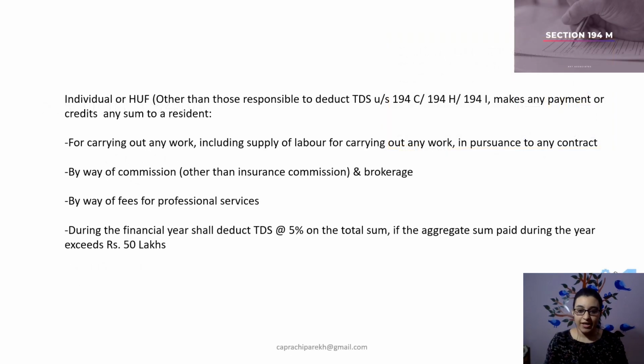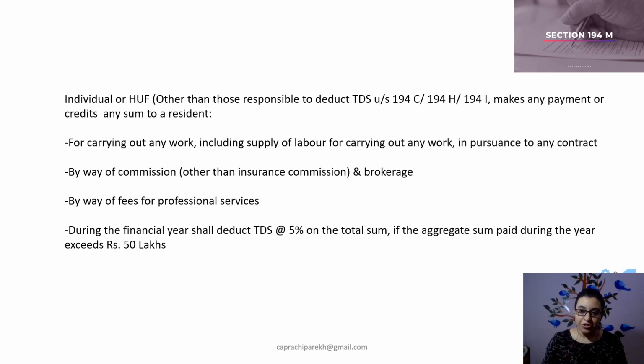In the context of Section 194M, the payer is an individual or HUF who is otherwise not required to deduct TDS under the provisions of Section 194C, 194H, 194I, 194J, etc. If we look at these sections which I just mentioned, they put an obligation on individual and HUF to deduct TDS only in the case in the preceding previous year their turnover or professional receipts are in excess of the threshold specified under the provisions of Section 44AB.